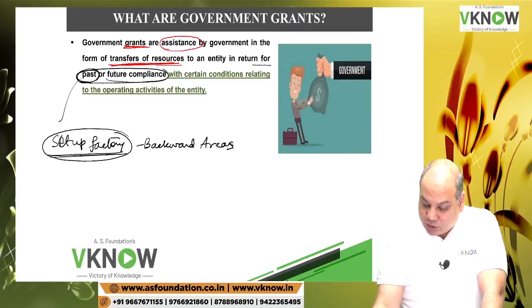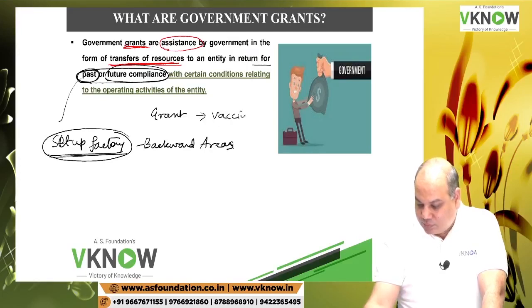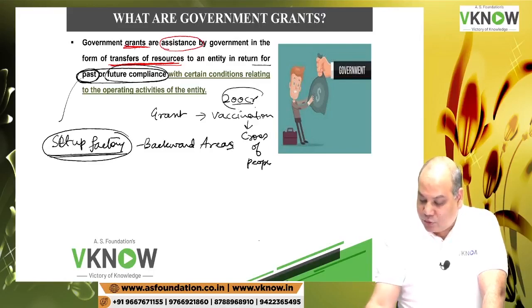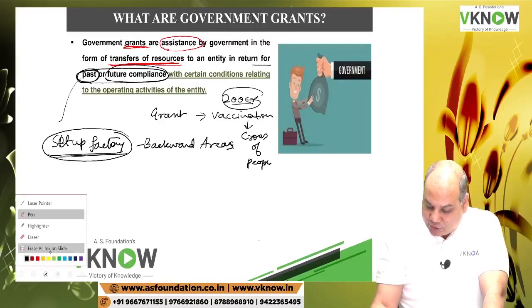Sometimes they will give you the grant first and then you have to comply with the condition. So grant given for vaccination, that government will give you 200 crore rupees, you have to provide vaccine to crores of people. But that is, first you receive the money and then you start applying that money for vaccination programs. So that is also possible. First receive grant, then comply with the condition. But in both cases, one thing is common, condition.